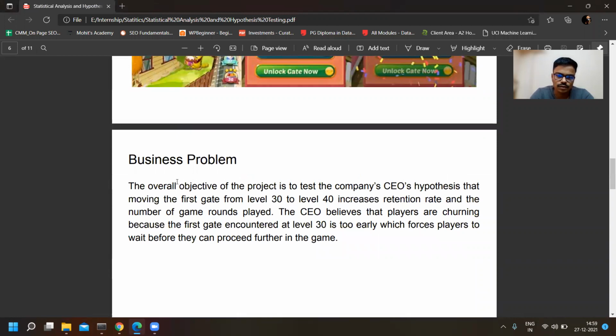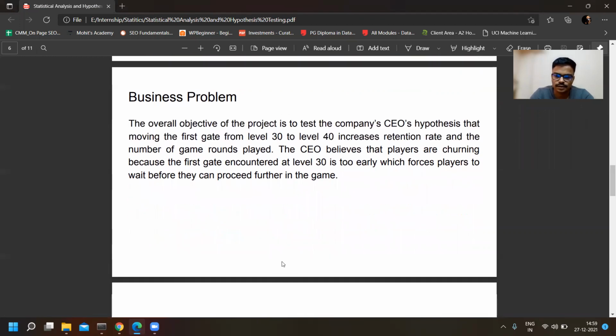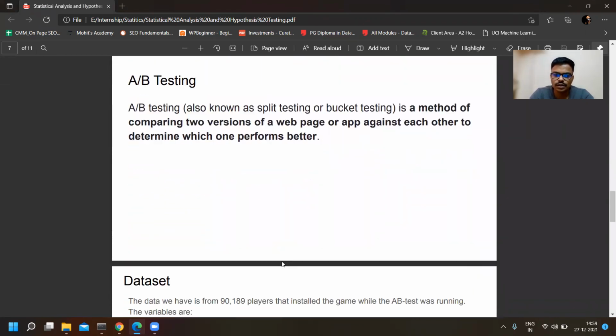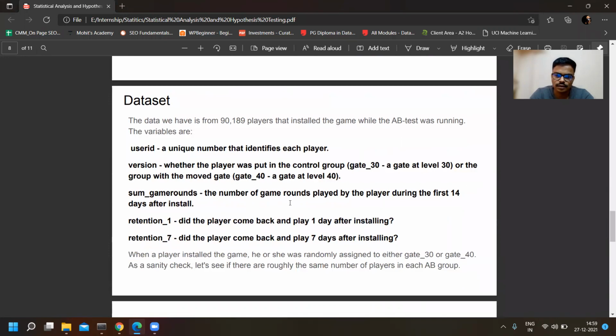So this is how the business problem looks, where the CEO hypothesizes that moving the first gate from level 30 to level 40 will increase the retention rate of the players. So we will do A/B testing, and this is how the data set looks.